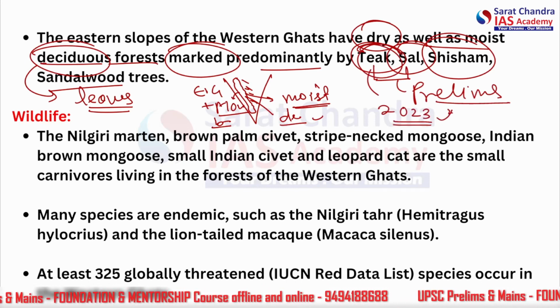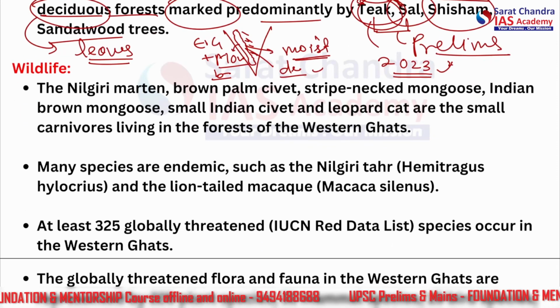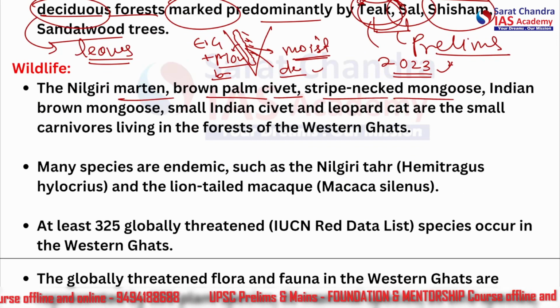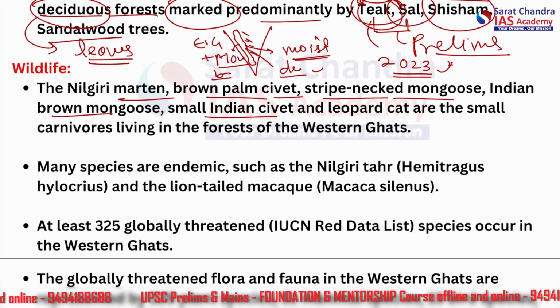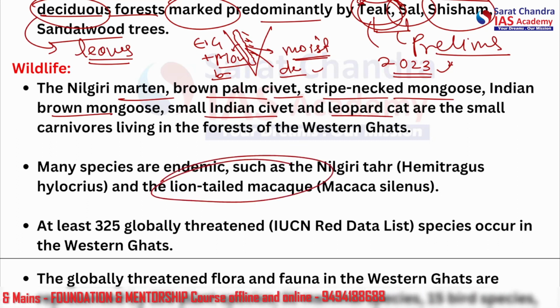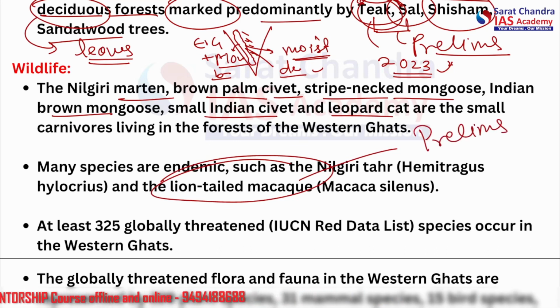All right. Furthermore, let's see the wildlife. So the Nilgiri marten, brown palm civet, striped-necked mongoose, Indian brown mongoose, small Indian civet, and leopard cat. All right, and there are multiple endemic species also, such as the lion-tailed macaque. This was also asked in the prelims 2023. About its habit, whether it is a daytime, nocturnal, which type of animal it is.